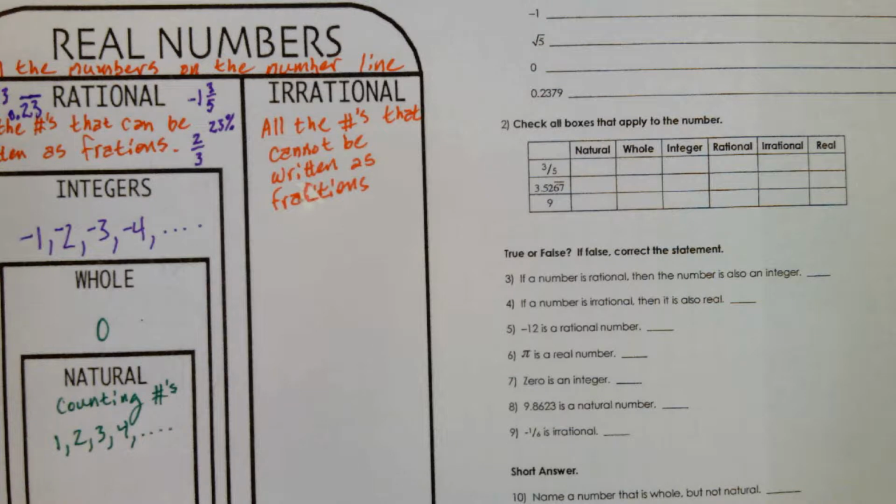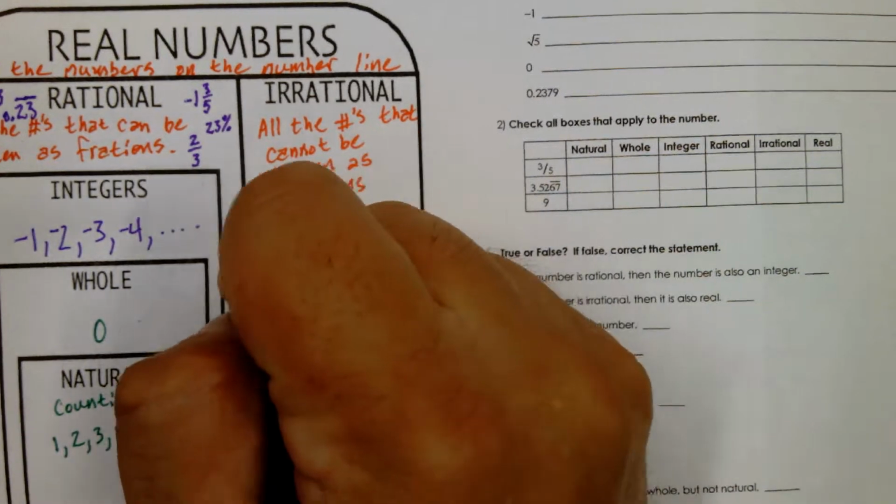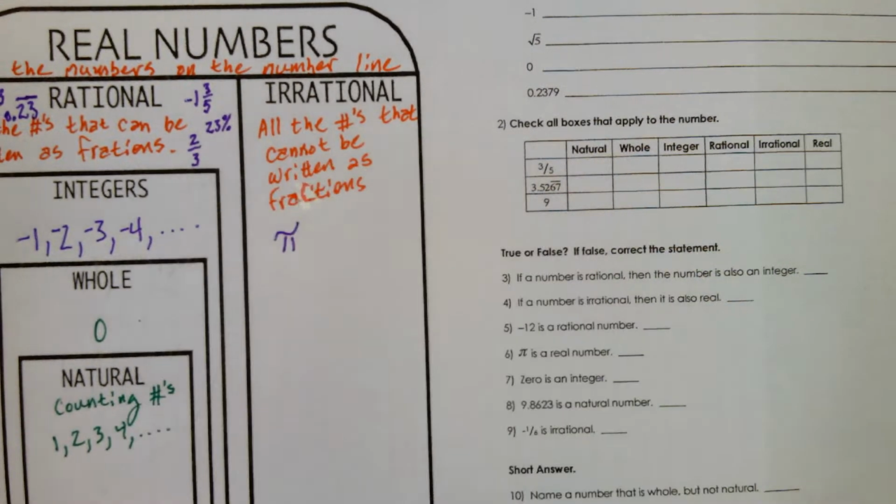So it's irrational. The reason is it goes on forever and there's no pattern. Can you think of any other numbers we've seen recently that have that? Well, first of all, let's write this one. Pi is most definitely irrational.